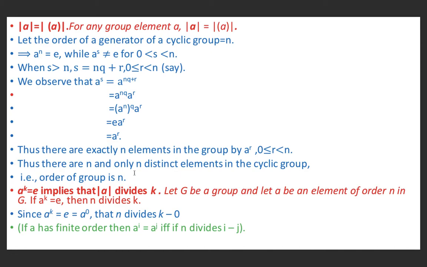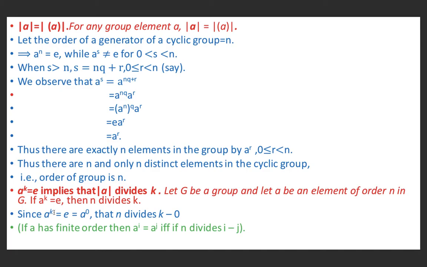So we have shown that the order of a cyclic group is equal to the order of its generator, where a is the generator of the cyclic group. Now next we will show that if a raised power k equals e, it implies that the order of a divides k. Let G be a group and let a be an element of order n in the group G. If a raised power k equals e, then n divides k.